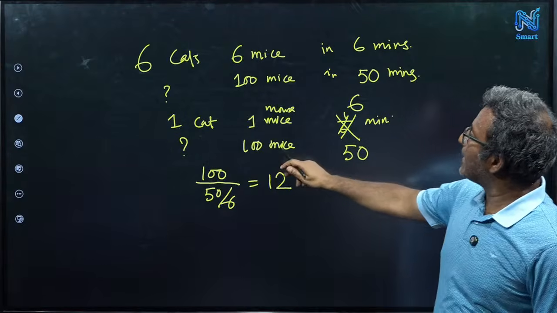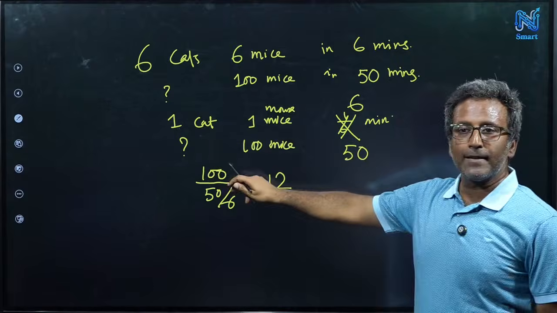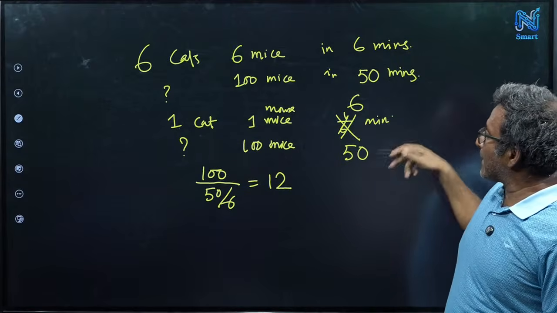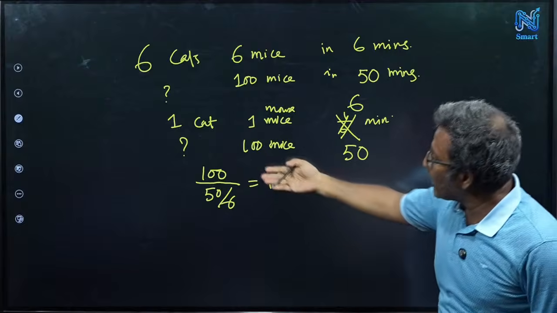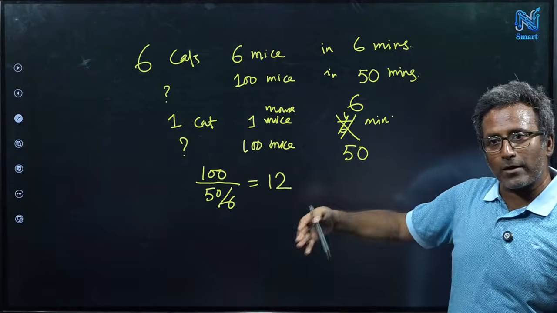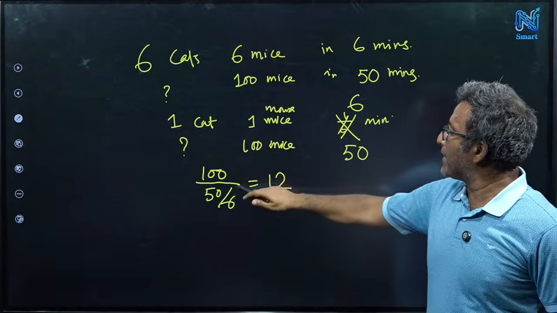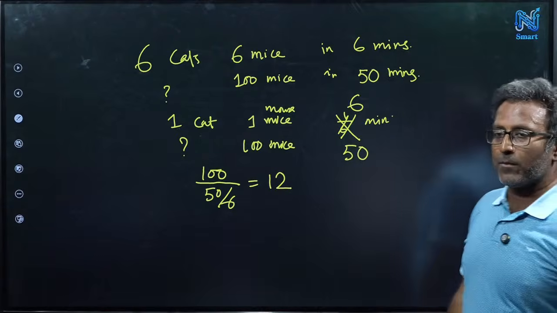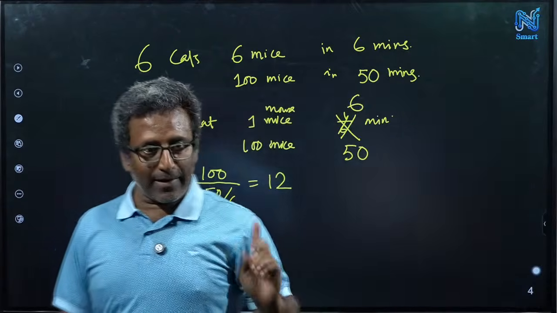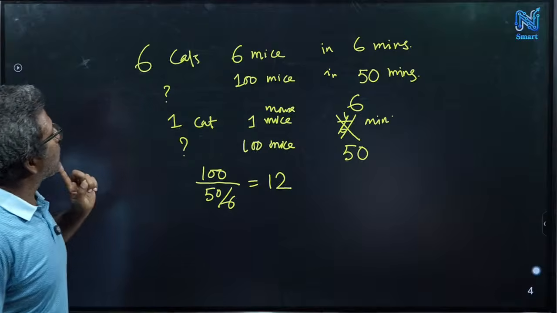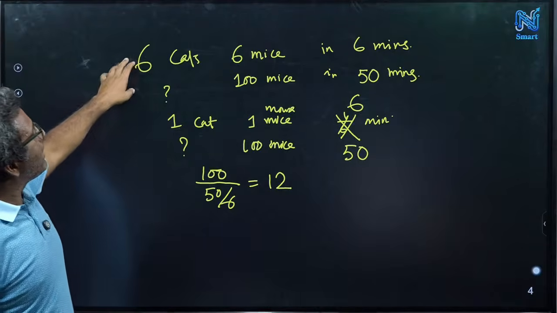Because of the 100 mice, I need 100 cats in 6 minutes, but the time is increased to 50 minutes. So now time is inversely proportional. If you have more time, then you need fewer cats. So now you divide this 50 by 6, so you get 12. Yeah, so the original answer was right. But the problem was how do we interpret this line?